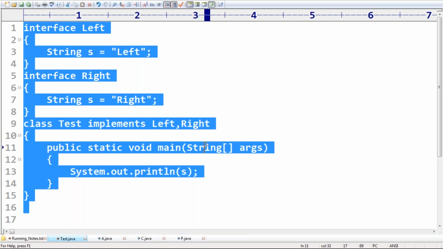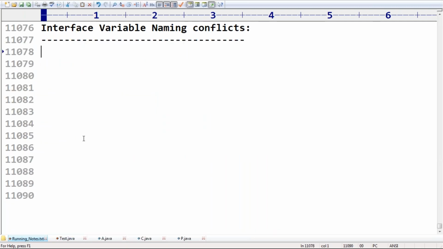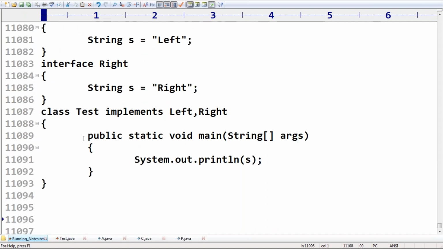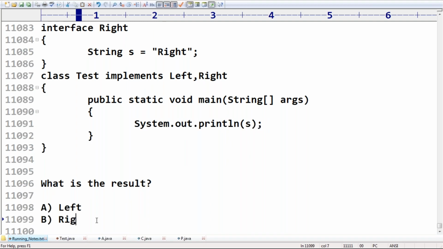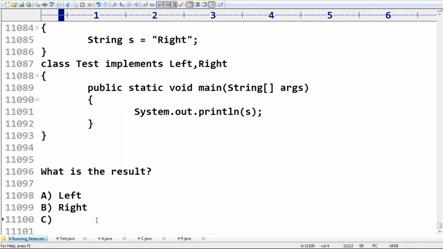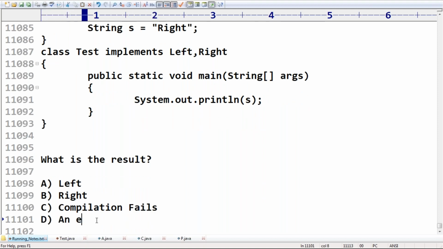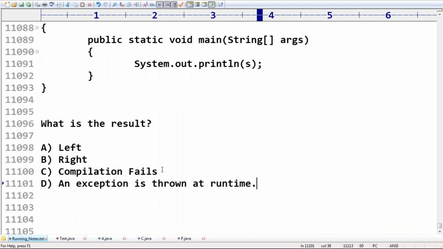So consider the following code. What is the output we are going to get, sir? What is the result? It could be left, because left came first, or right, because right came last, or compilation fails, or D, an exception is thrown at runtime. Sir, can you please confirm which is the correct answer? The correct answer is answer C.